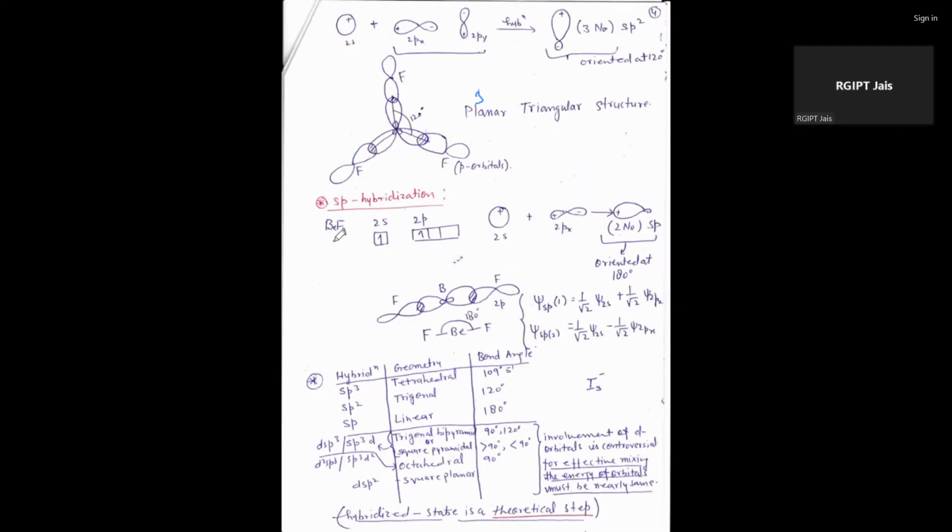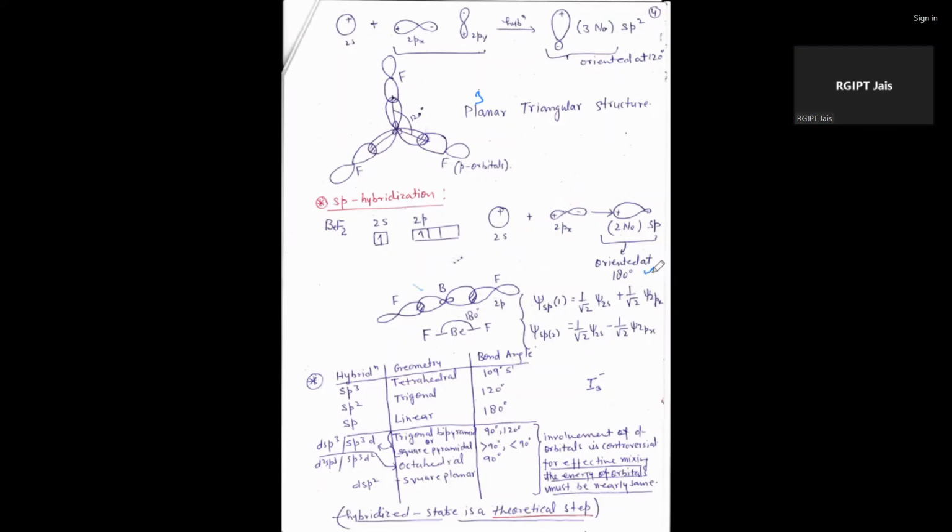If we take an example of sp hybridization, it means one s and one p. In the case of BeF2, beryllium has only two valence electrons, 1s2 2s2. After that it goes into the excited state, and the s electron is transferred to a vacant p orbital. That's why the 2s is in linear combination with 2px, forming an sp hybrid atomic orbital with a linear shape.